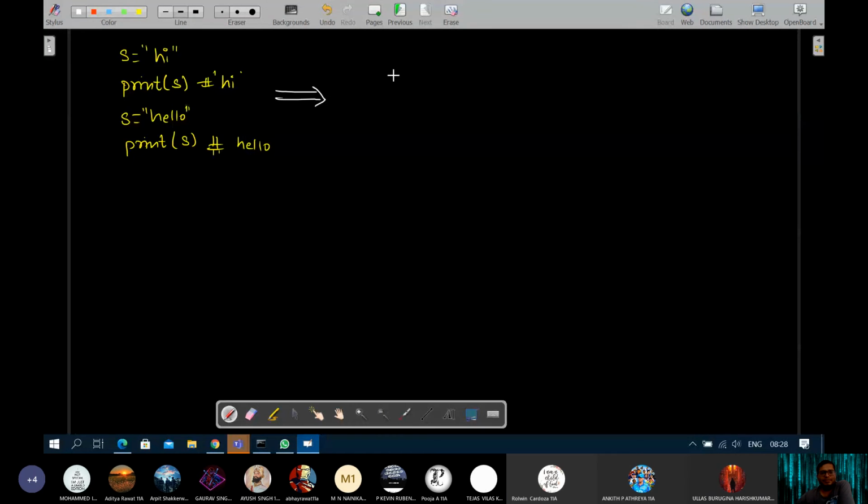See what happens. When you write hi, a new variable is created with the content hi, and this is a string which is labeled as S. S is pointing to, labeling or identifying the memory location having the value hi.